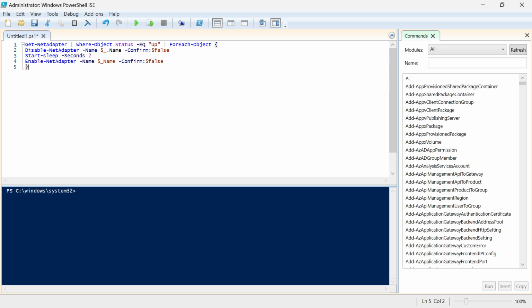This will first get the up adapters which are enabled in the Windows. Then this command will disable all the adapters and wait for 2 seconds and then enable all the adapters from the Windows.